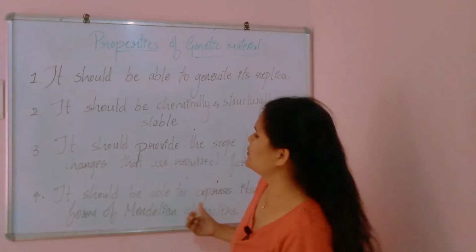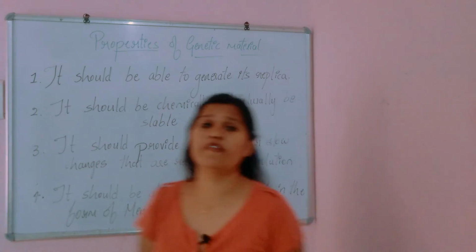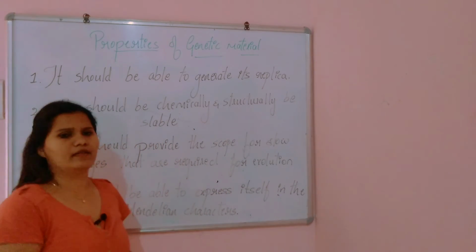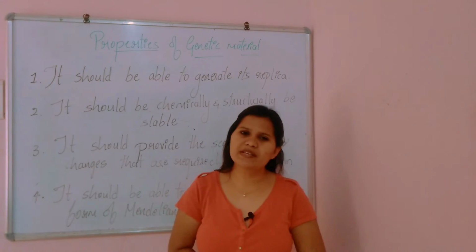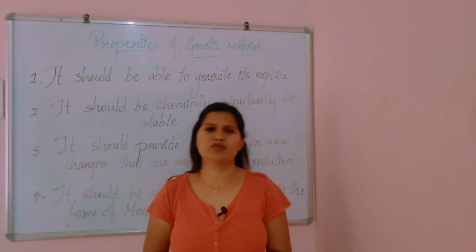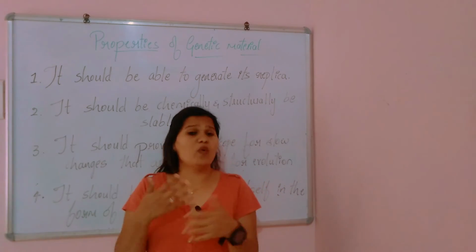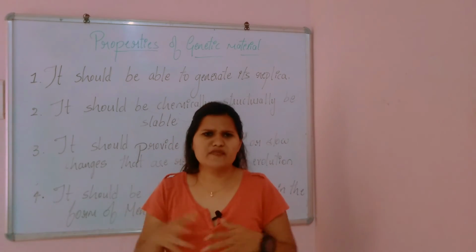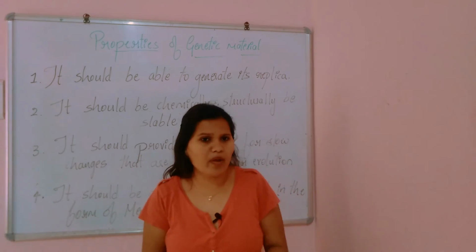And coming to the last property, it should be able to express itself in the form of Mendelian characters. We have studied Mendelian characters in our previous classes, right? Two traits will be there and they will express. For example, we human beings have our own traits.